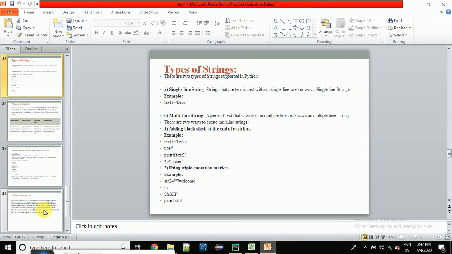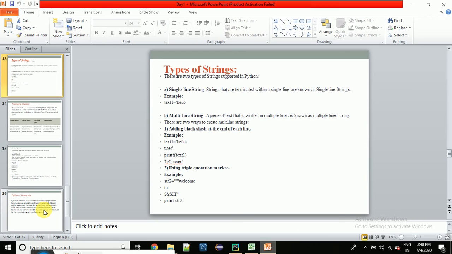There are two types of strings in Python: single line string and multi-line string. Single line string means if you want to store one line, that is called a single line string. But there is a multiple line string, for example a paragraph, that is called a multi-line string.